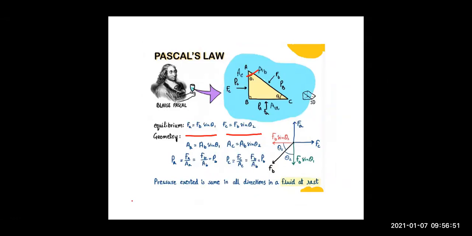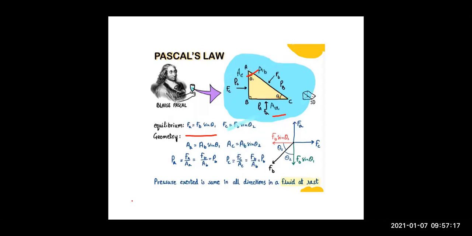Right, beta? Now, let us define the area of face BC as AA, with suffix A, and the area of face AB and the area of the third face AC.